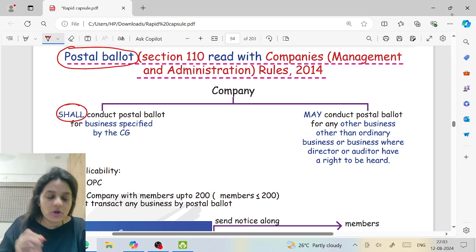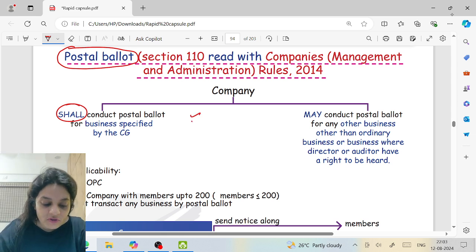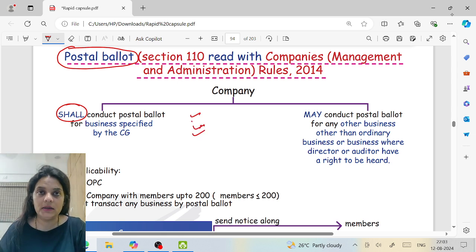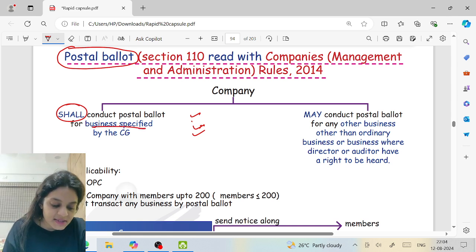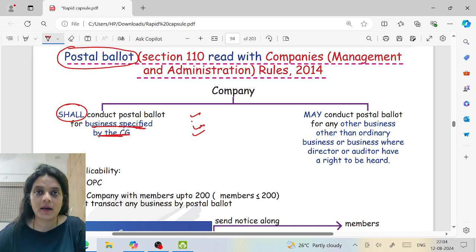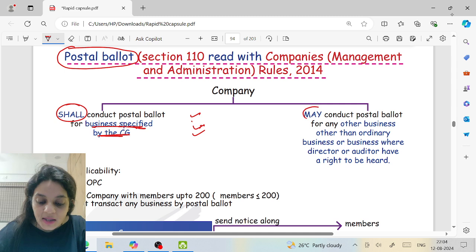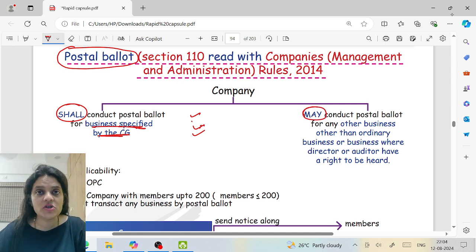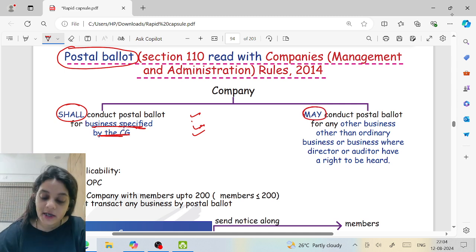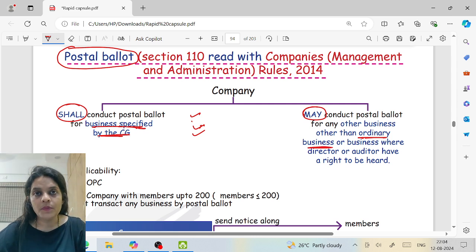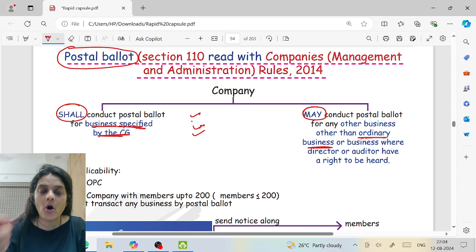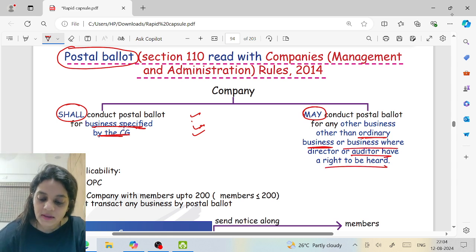Company shall. So, Companies Act has given a list of business that these businesses have to be done only through postal ballot. So, for those businesses, postal ballot has to be conducted. But for other business, can you conduct? Yes, no one is stopping you. But for ordinary business, you can never conduct a postal ballot. And if any matter is such where the director or auditor has a right to speak, you cannot conduct postal ballot.